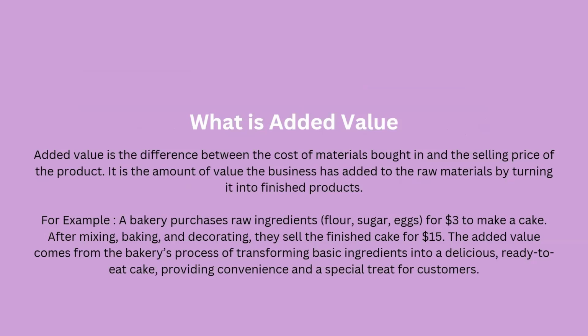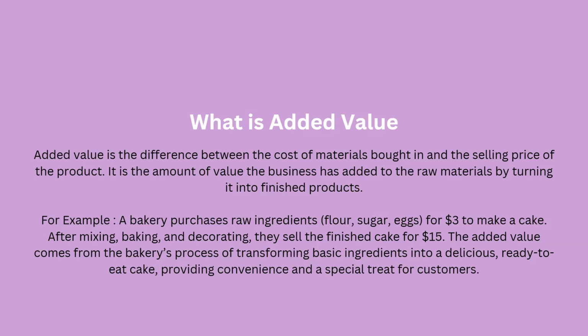So, we'll discuss the concept of added value as well. Added value is the difference between the cost of materials bought in and the selling price of the product. It is the amount of value the business has to add to the raw materials by turning them into finished products. Now, this might seem a bit fancy, but it's really easy. Sometimes students don't get it at the first go, but as you understand the aspects of this term, you will understand more what they're actually talking about. So let's start with an example to understand what we're actually saying.